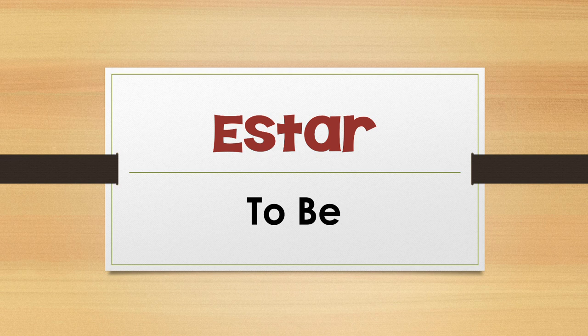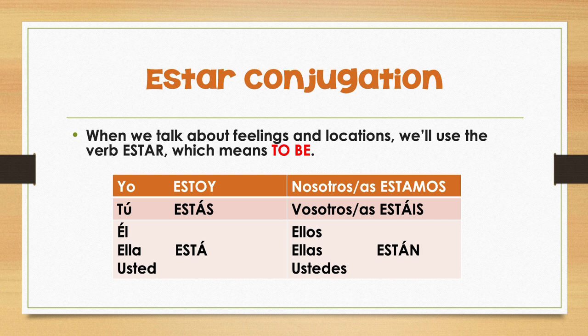I'm going to keep these notes pretty brief, so I want to encourage you to pause anytime you need to write something down. All right, let's start by learning how to conjugate estar. So we're going to be using estar when we talk about feelings and locations. That's our big idea. And this verb means to be. And the yo form is a little bit unusual, ends in a Y. It's yo estoy.